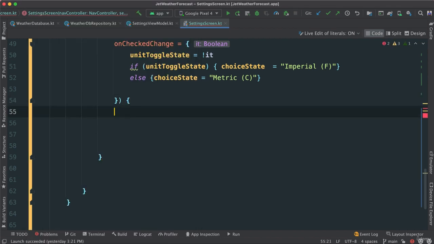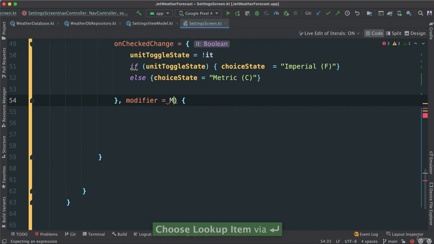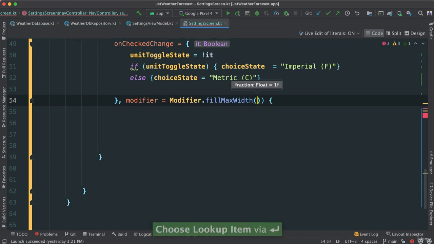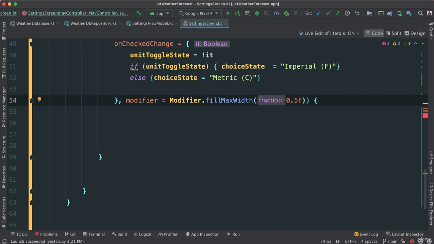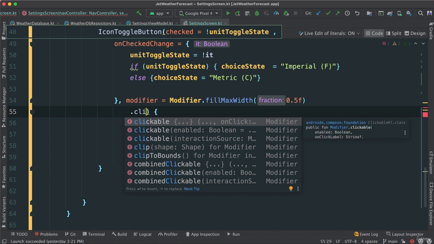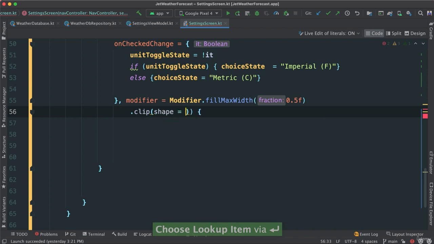So before that, let's modify a few things for our toggle button there. Modifier, fill max width, and I'm going to put a fraction to say I want this to shrink using this fraction here, 0.5f, right? The width in this case. And then I'm going to clip, pass a shape to say what shape I want this to have.